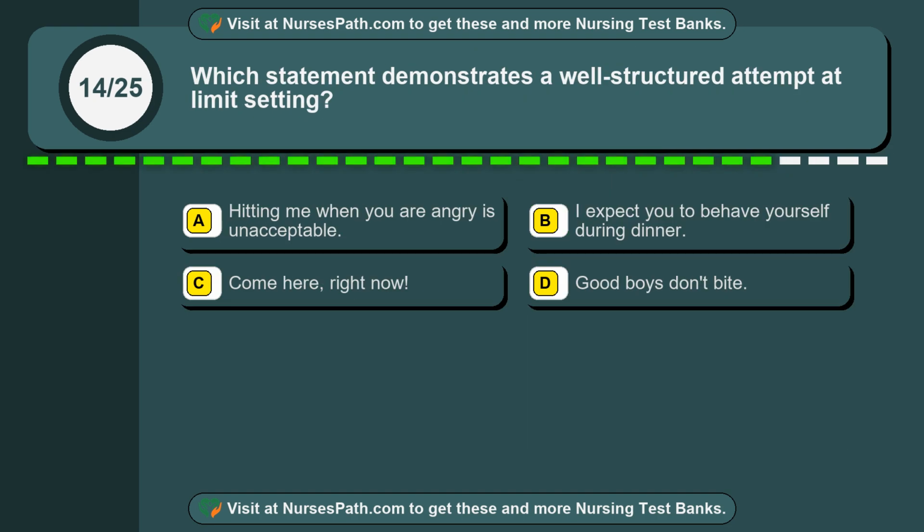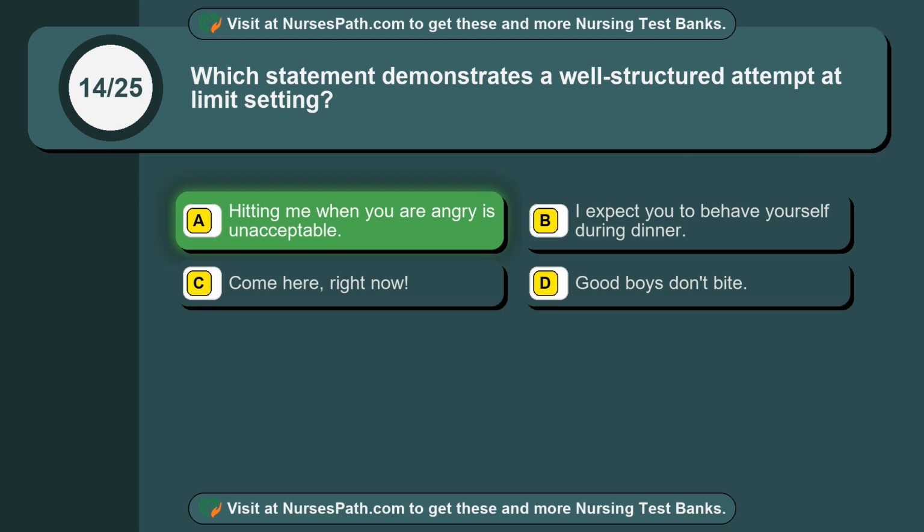Question 14. Which statement demonstrates a well-structured attempt at limit setting? Option A. Hitting me when you are angry is unacceptable. Option B. I expect you to behave yourself during dinner. Option C. Come here, right now. Option D. Good boys don't bite. The correct answer is option A.